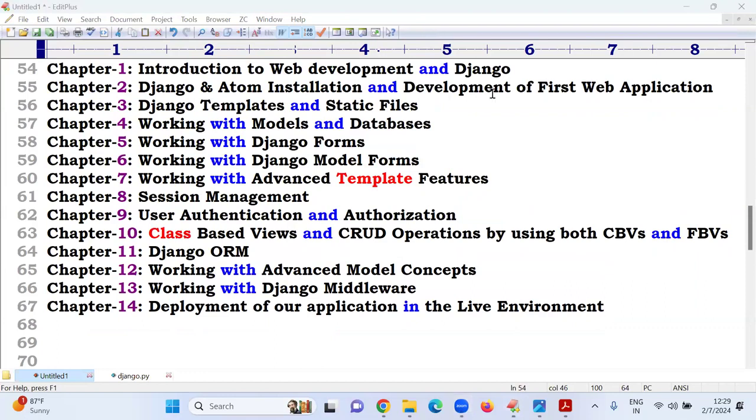How many days is Django? Two months is the course time. Two months it will take. GitHub also I will cover. Project, AWS not required.